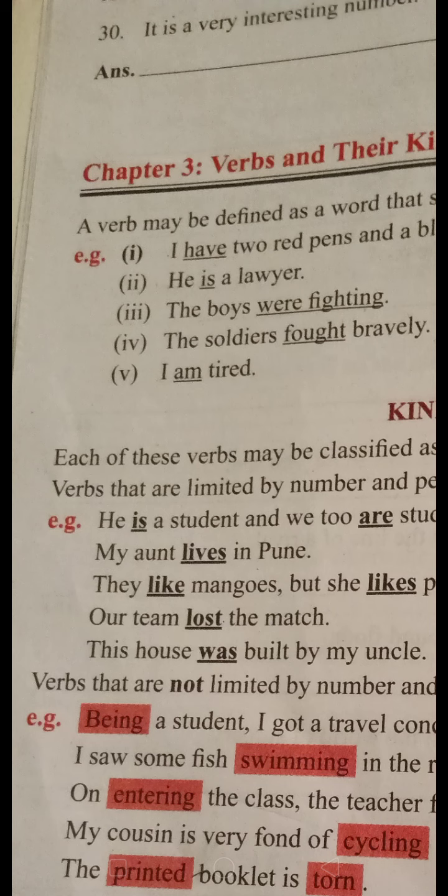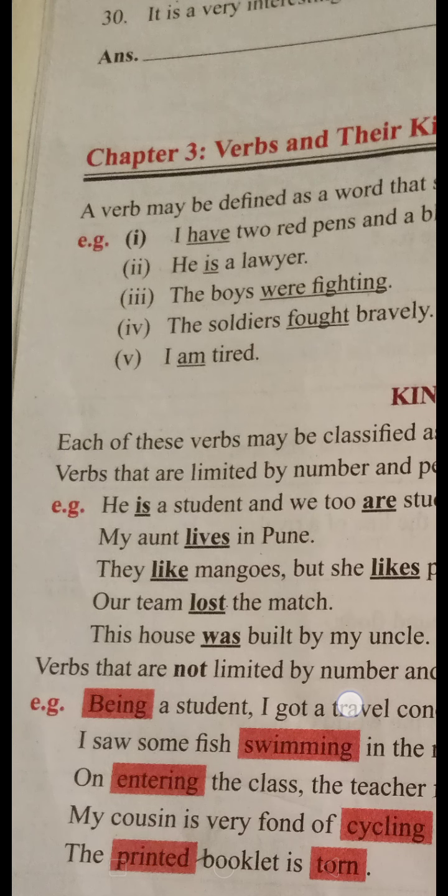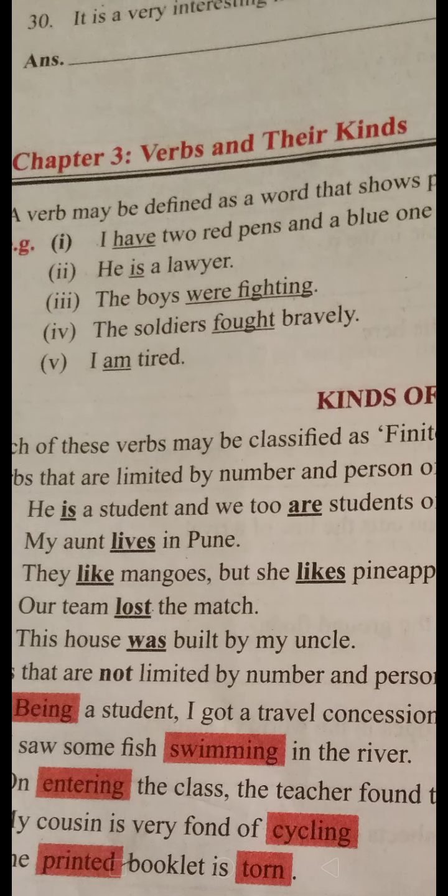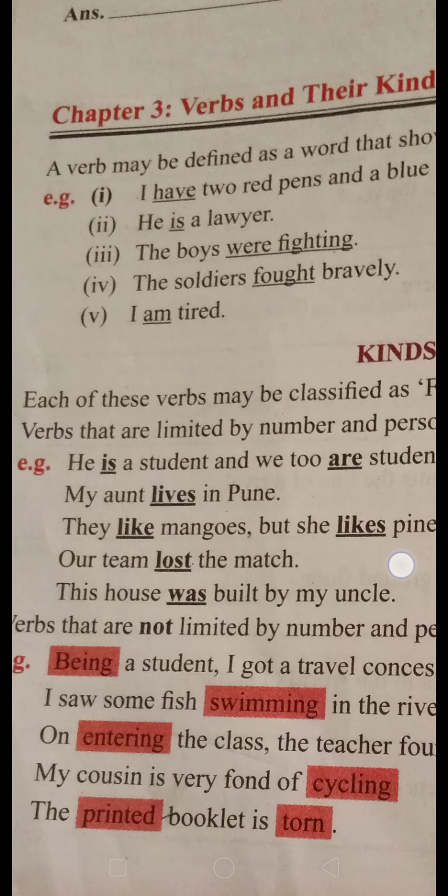They like mangoes, but she likes pineapple. See now, here also, they is plural, that's why here it is "like". And she is singular, third person singular, that's why here it is the s form of the verb, s or es. Like this, if the tense changes, if the subject changes, if the number changes, then the verb form also changes. These verbs are called finite verbs.